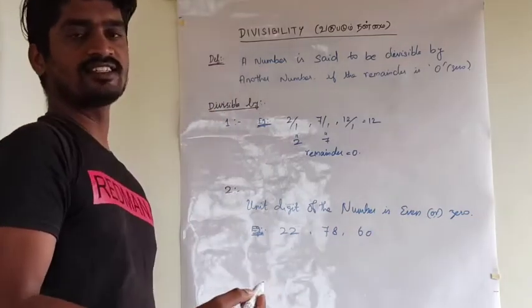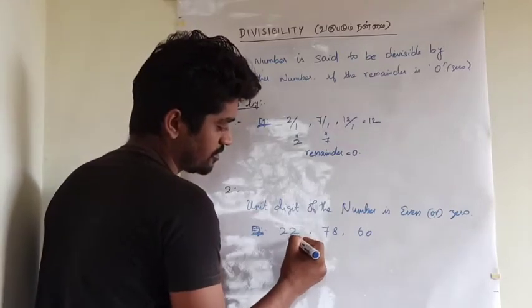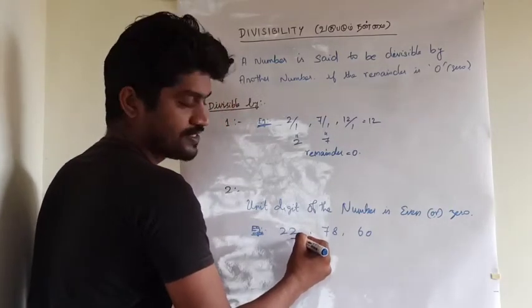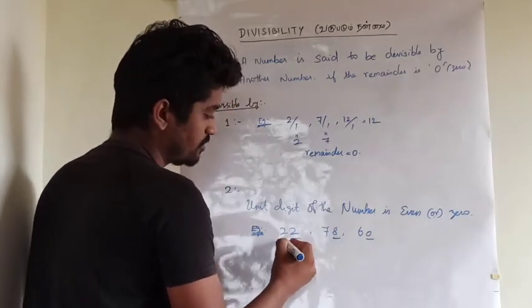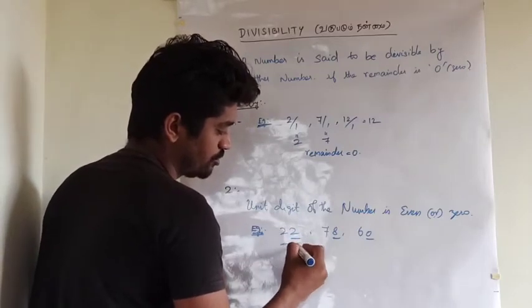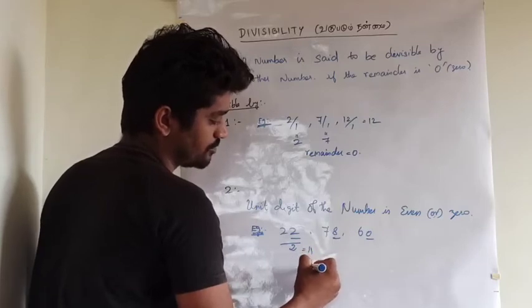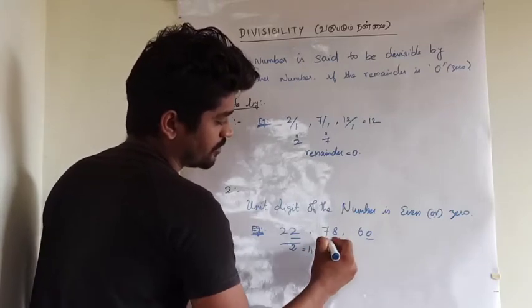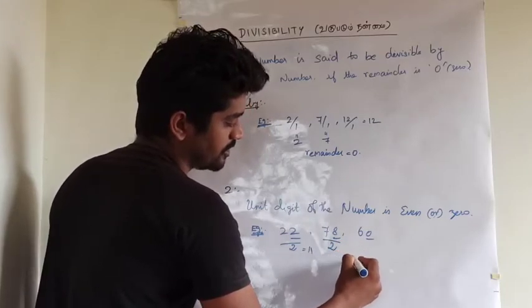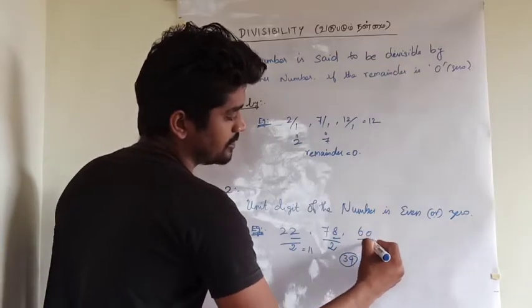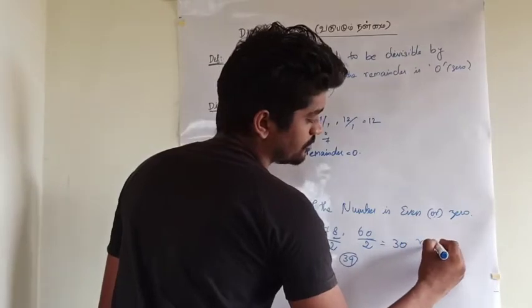The unit digit is nothing but the ones digit of the given number. Here the unit digit is 2, here 8 and here 0. Now 22 divided by 2, the value is 11, remainder 0. 78 divided by 2, the value is 39, and 60 divided by 2, the value will be 30, remainder 0.